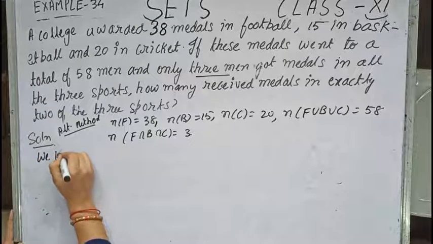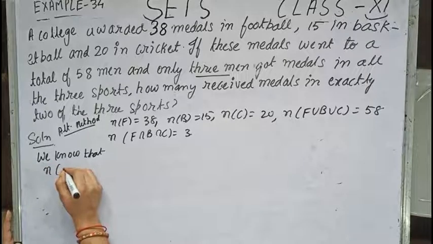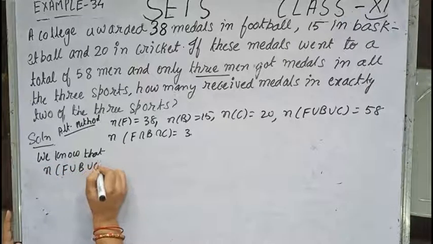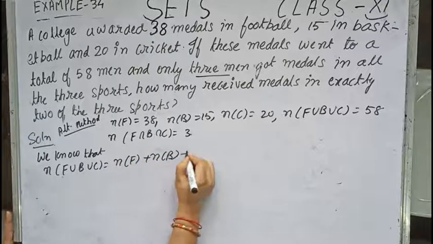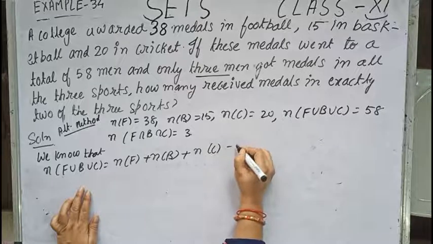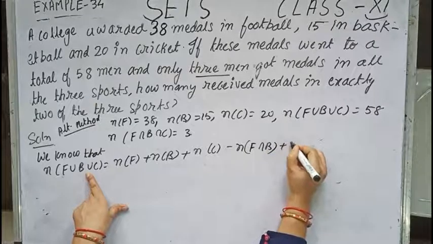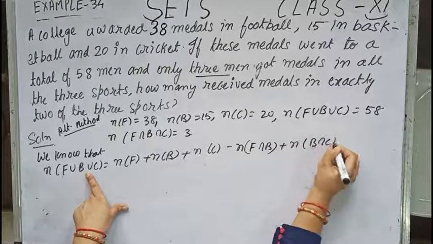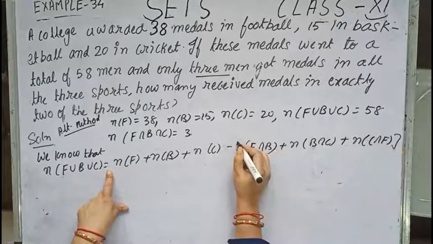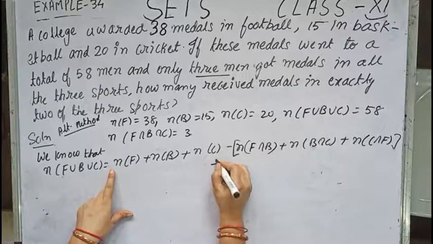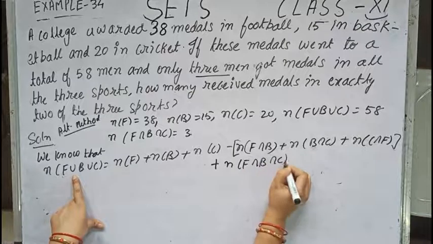We know that n(F union B union C) equals n(F) plus n(B) plus n(C) minus n(F intersection B) plus n(B intersection C) plus n(C intersection F), and plus n(F intersection B intersection C).